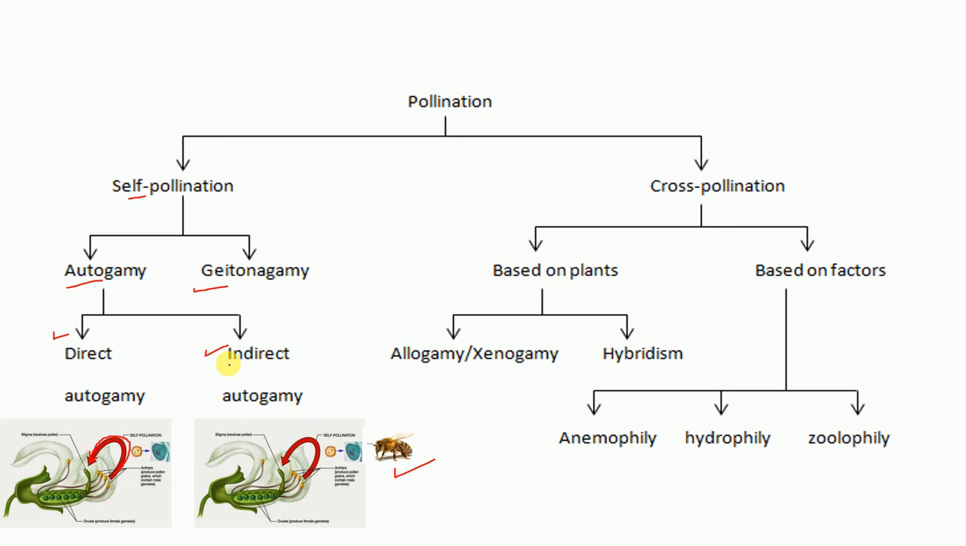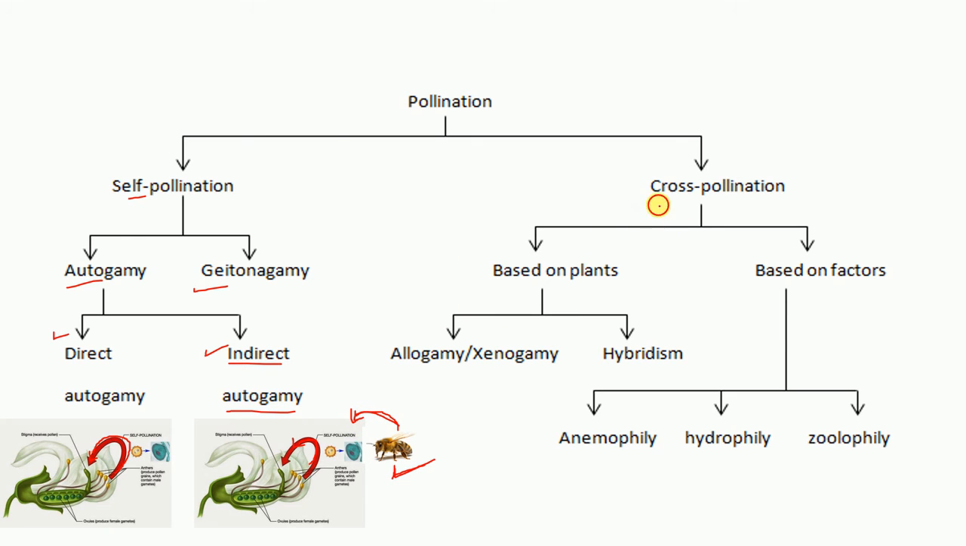In the case of indirect autogamy, sometimes a pollinating agent will come and pollinate this flower, and actually there is no intention of pollination for this honeybee. She actually came for the nectar, and by this it will fulfill this purpose too, right?